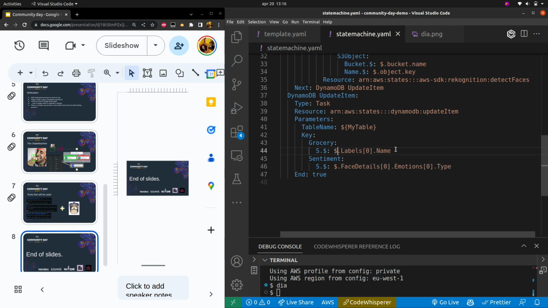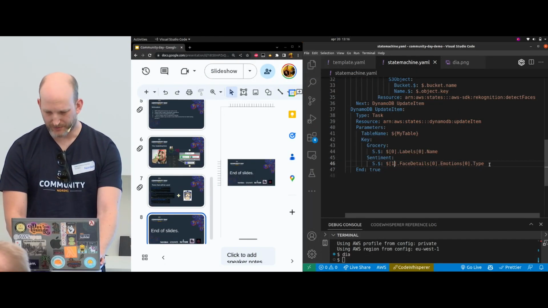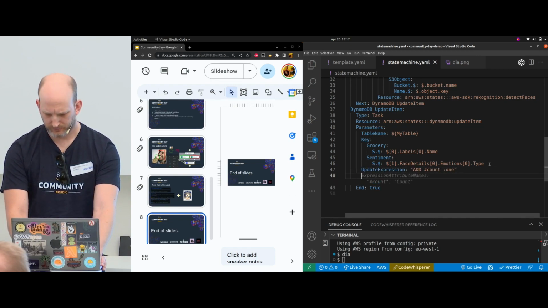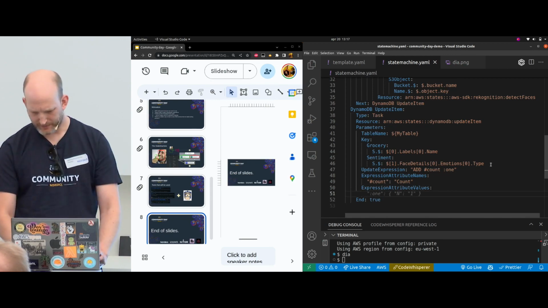Because it comes from a parallel step, you will have to access it by its index. Like that. I think that's fine. And we want to update a counter on that table. Yeah. That's that.